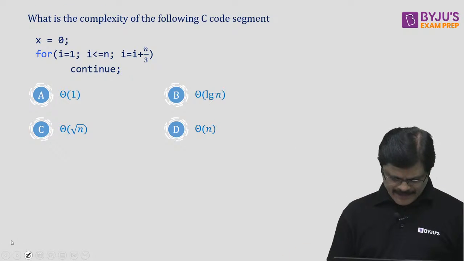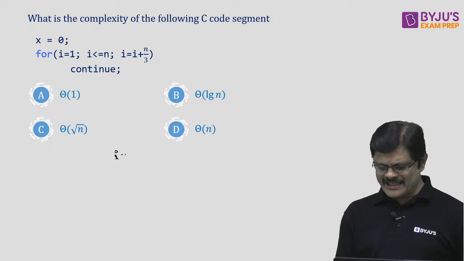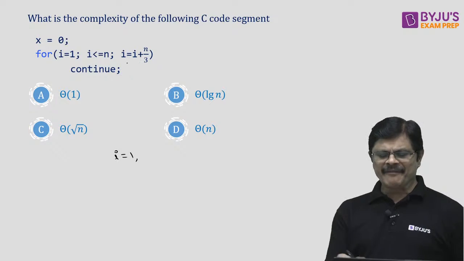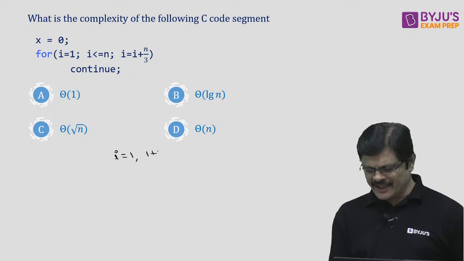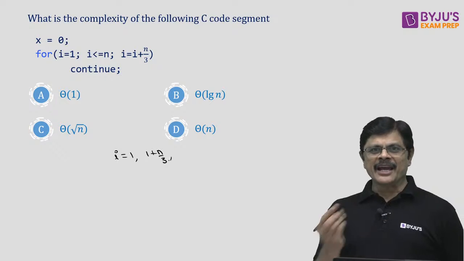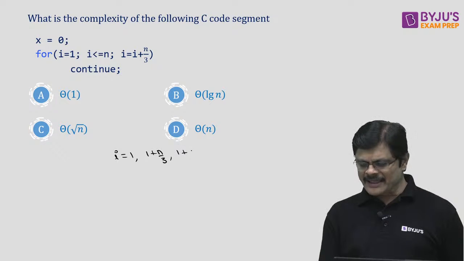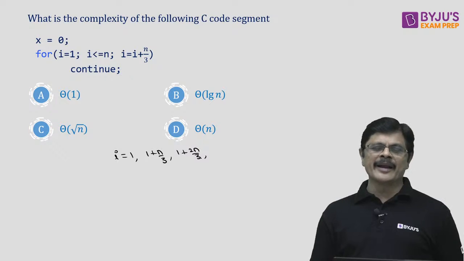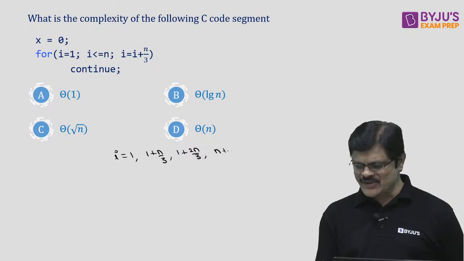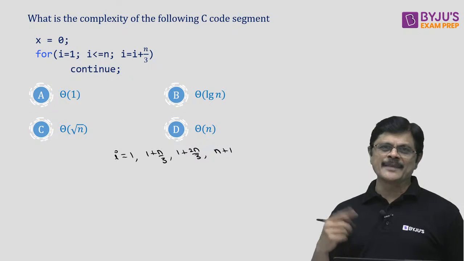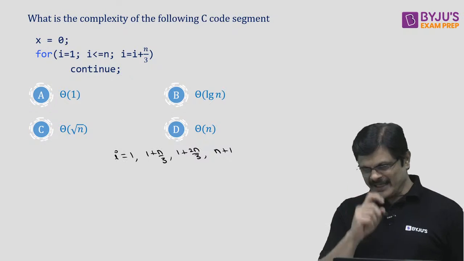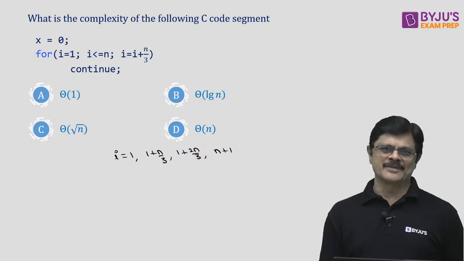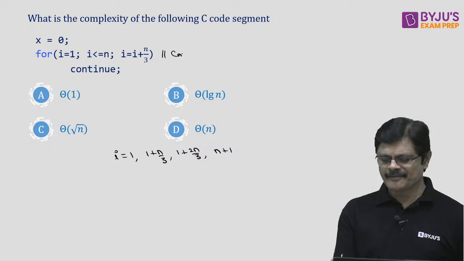See Pradhan, again the story is like this. i is starting from 1. Next time the value of i is 1 plus n by 3. Next time again it is incremented by n by 3, that is 1 plus 2n by 3. Next time it is again incremented by n by 3, that is n plus 1. That means how many times did i iterate, sir? It iterated 1, 2, 3 times, constant times.